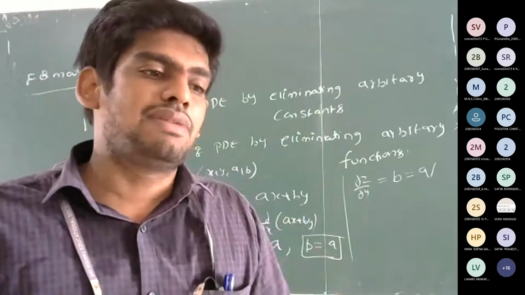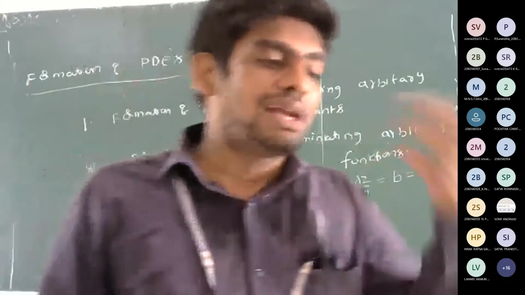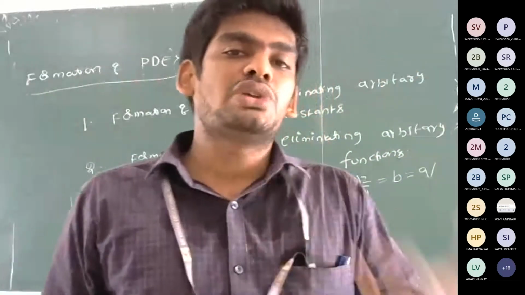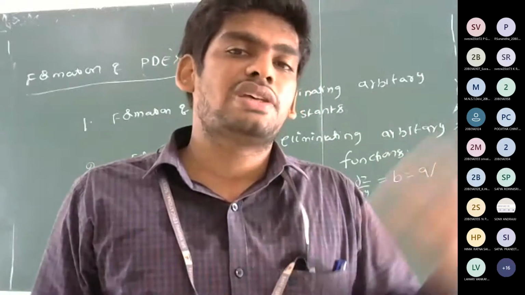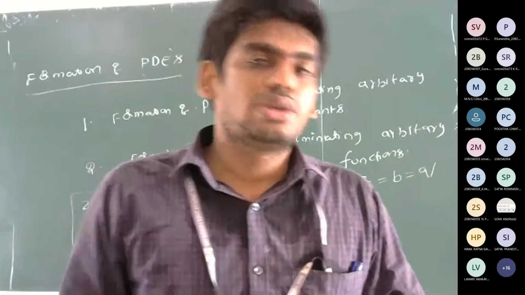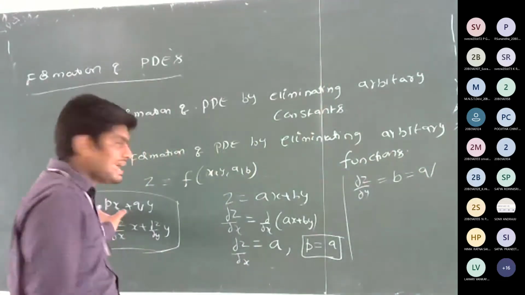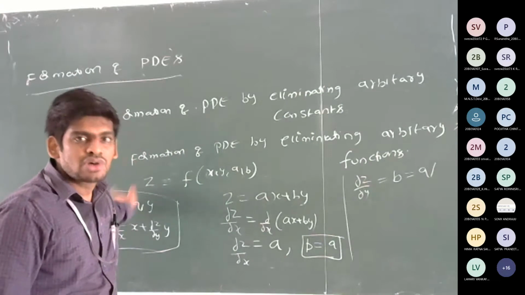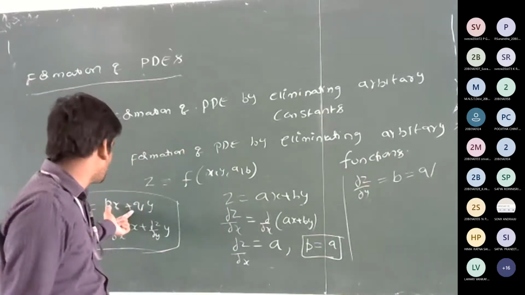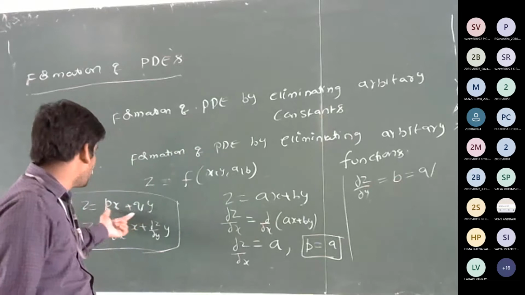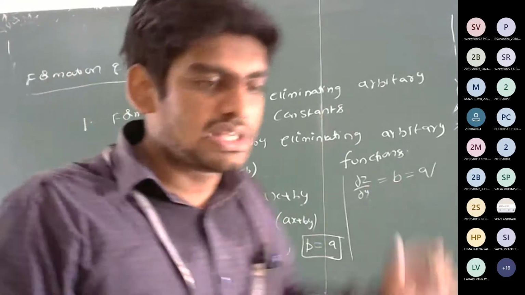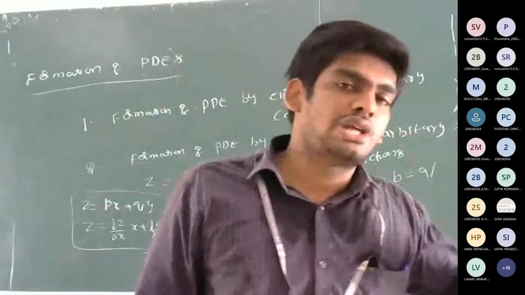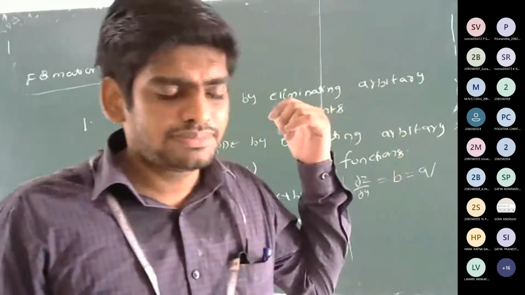So here I am calculating the values of a and b, and finally what I am doing is just substituting the evaluated values of a, b in the given surface or curve. So our aim is reached. What is our aim? The elimination of the arbitrary constant. So observe that, here there is no arbitrary constant. So this is the required partial differential equation. So this is the concept of the formation of the PDE. Is it clear to everyone?